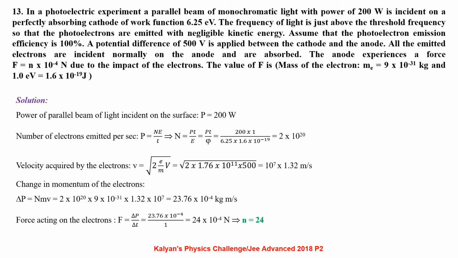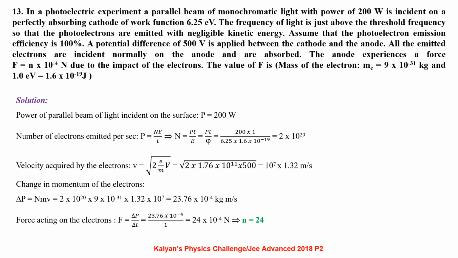In a photoelectric experiment, a parallel beam of monochromatic light with power of 200 watt is incident on a perfectly absorbing cathode of work function 6.25 electron volt. The frequency of light is just above the threshold frequency so that the photoelectrons are emitted with negligible kinetic energy. Assume that the photoelectron emission efficiency is 100%.